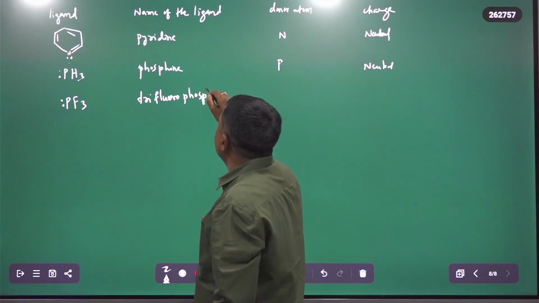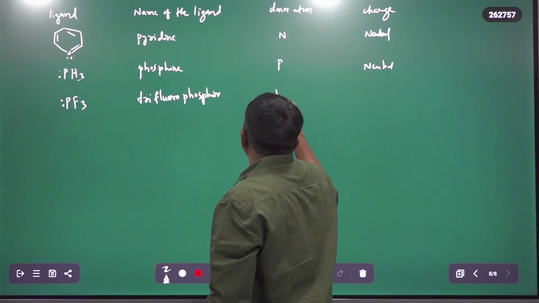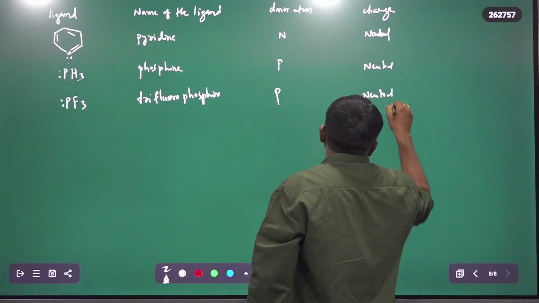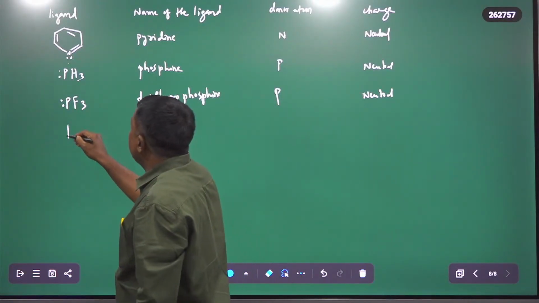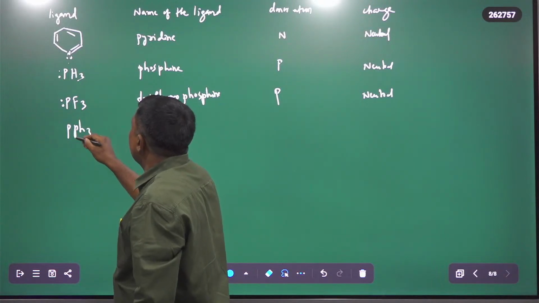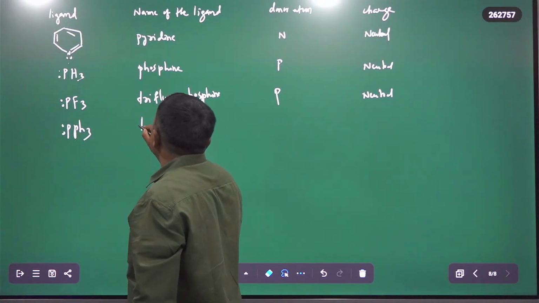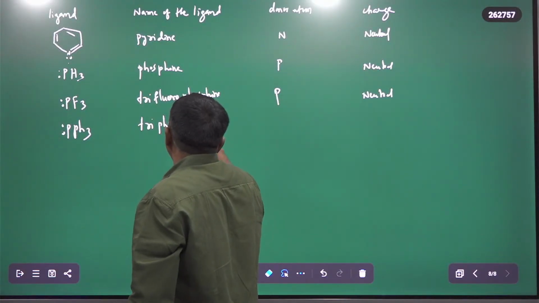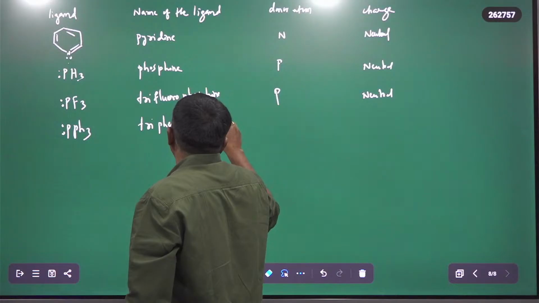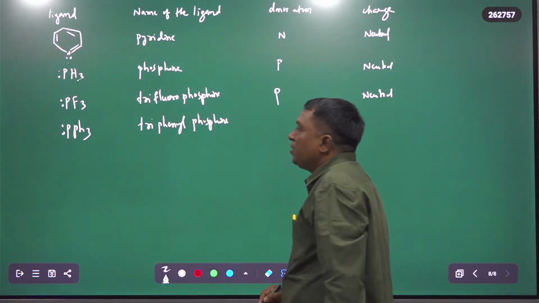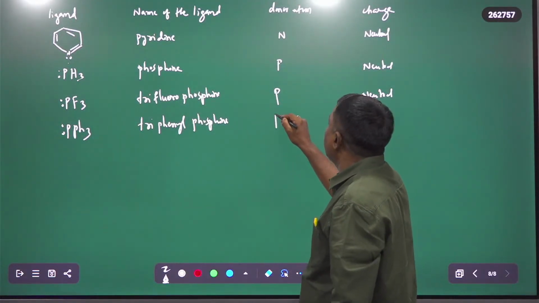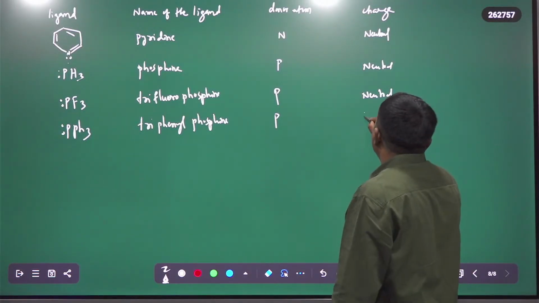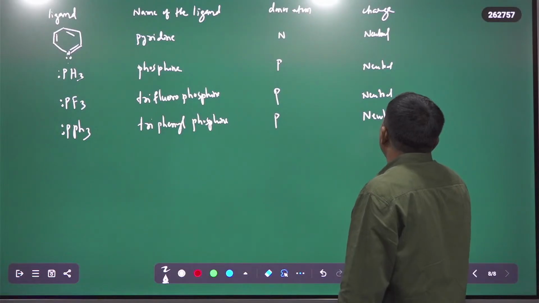Trifluorophosphine. Here also the donor atom is phosphorus and it is neutral in charge. And PPh3, triphenylphosphine. In this also the central atom phosphorus has a lone pair, therefore it can donate an electron pair to the central atom. That's why the donor atom is phosphorus, and it is neutral in charge.